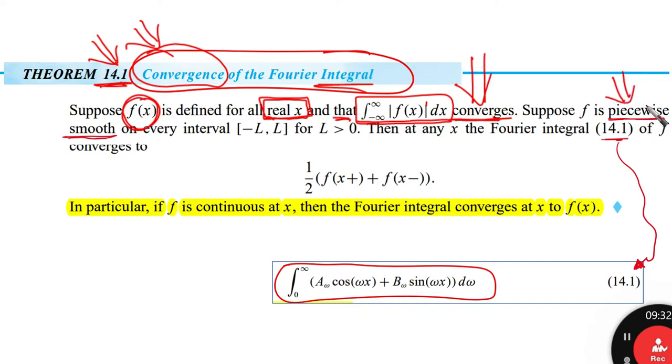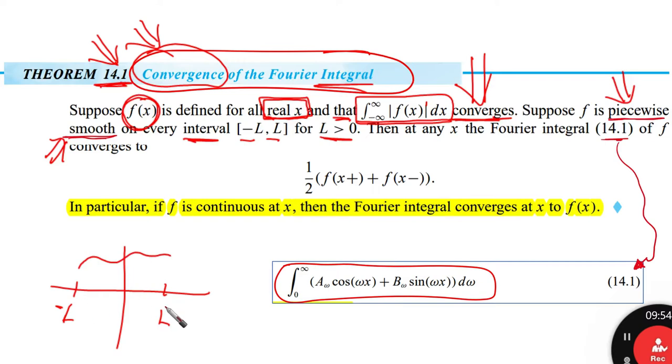Do you remember piecewise again? Smooth means that the derivative of it is going to be piecewise as well on every interval from minus L to L. If we have a function here, we have minus L here, and we have L. So we are saying that it is piecewise between minus L and L, for L larger than 0. These are the conditions upon which we are going to state our convergence theorem.